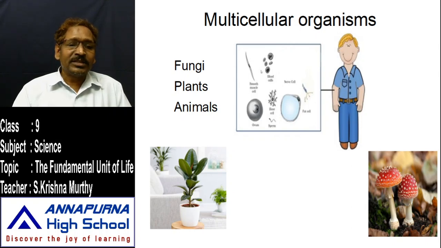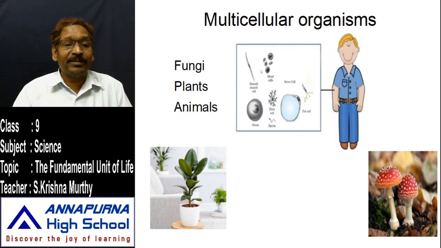So let's look at some cells and the structure of cells when we observe them. Some are round, some are disc-like, some have pointed ends, some are hexagonal, some are spherical, and some are thread-like in structure. In our body, to do a specific function, there are more than 200 kinds of cells in the human body. More than 200 kinds of cells, not more than 200 cells. 200 kinds of cells are there.